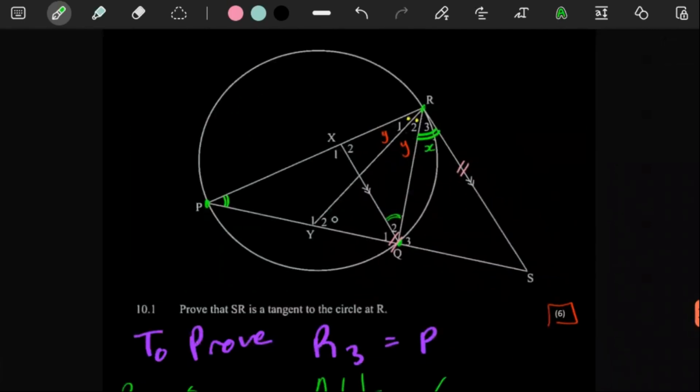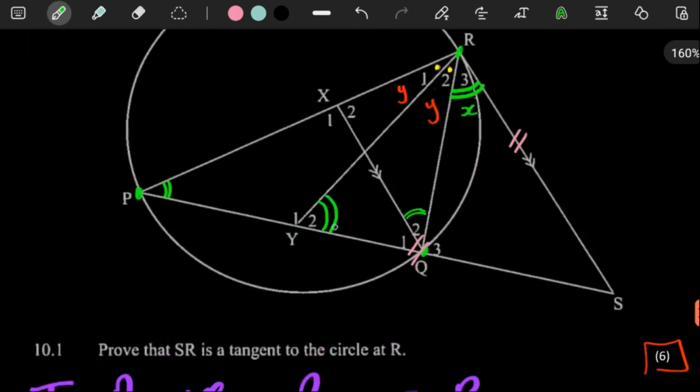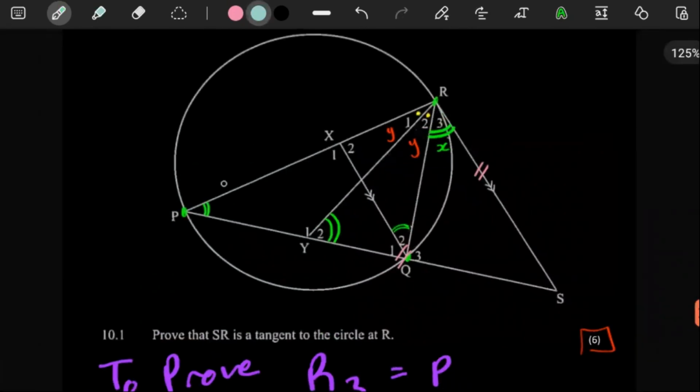The moment we get y2, we know that the value for y2 is equal to the sum of the opposite angles of this triangle. Remember, an exterior angle of a triangle is equal to the sum of the opposite interior ones. This is automatically going to be x plus y. So if this is x plus y and this is y, this automatically has to be x.